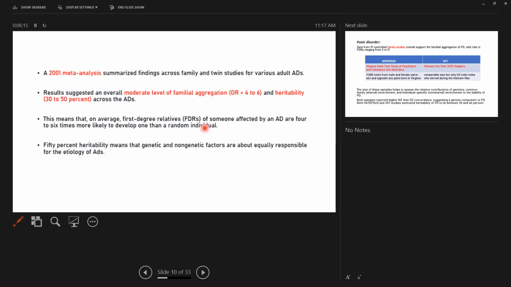Now, a 2001 meta-analysis summarized the following findings. The results suggested an overall moderate level of familial aggregation, an odds ratio of 4 to 6. That means the first degree relatives of someone who is affected by an anxiety disorder are 4 to 6 times more likely to develop the disease in comparison to a random individual, and a heritability of 30 to 50%. That means genetic and non-genetic factors are equally responsible for the etiology of anxiety disorders.